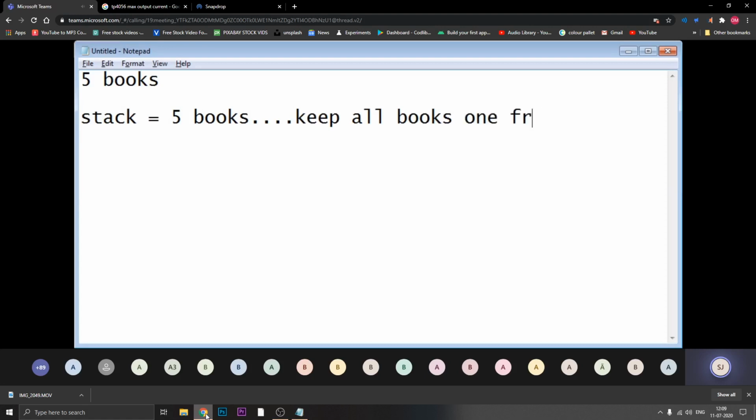Let's consider I'm having 5 books, and I have to implement a stack with 5 books. The rule is you have to keep all the books one after the other, as per the previous diagram.